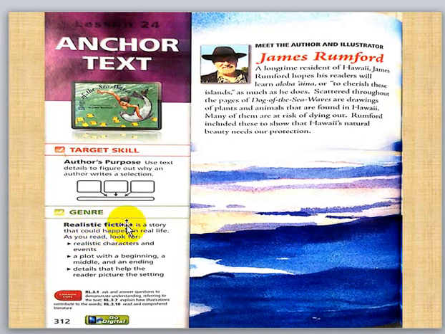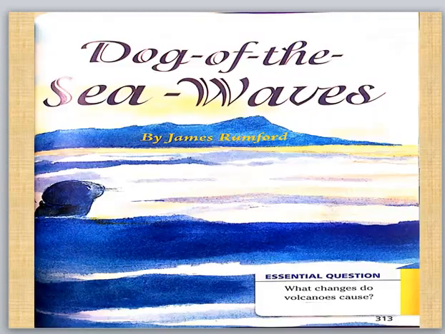Of course, the author is James Rumford. James Rumford is the author. And who are the characters? The persons. This is the story Dog of the Sea Waves by James Rumford.